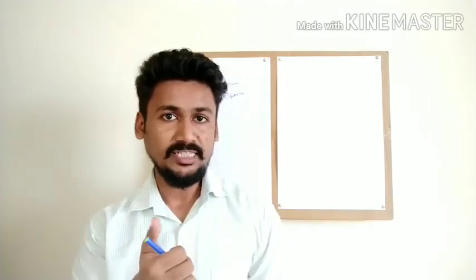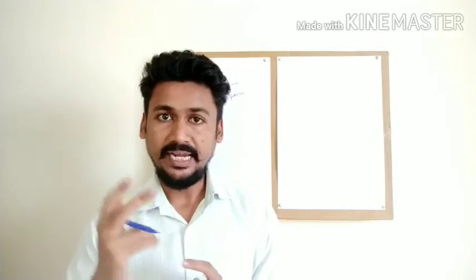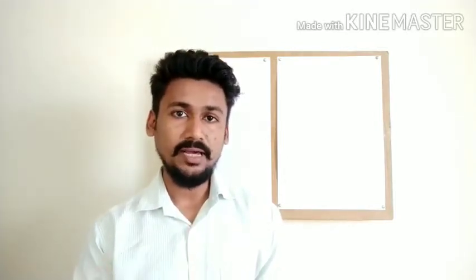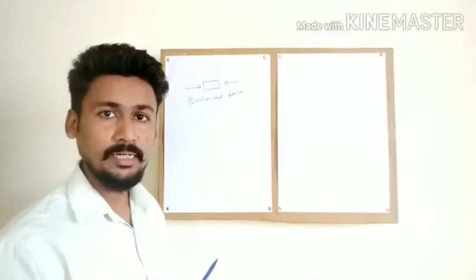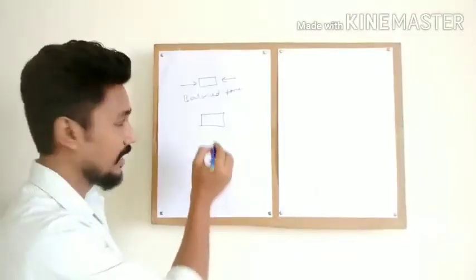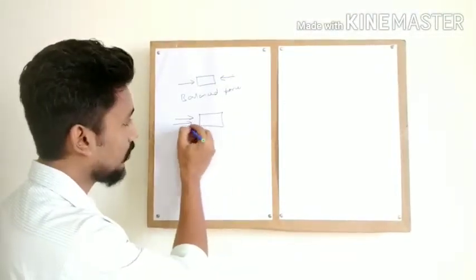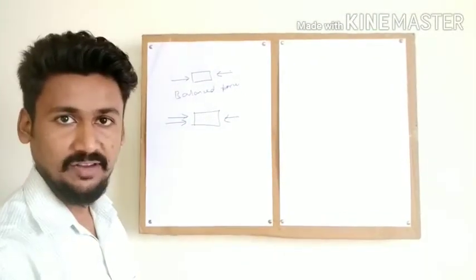I am sure the concept is now understood. So obviously you will see that if you are applying balanced force on an object, it is not going to move. Then the second type is called unbalanced forces. Now what can be unbalanced forces? Forces which are not equal in magnitude. For example, on a box, we apply more force from the right hand side and less force from the left hand side.